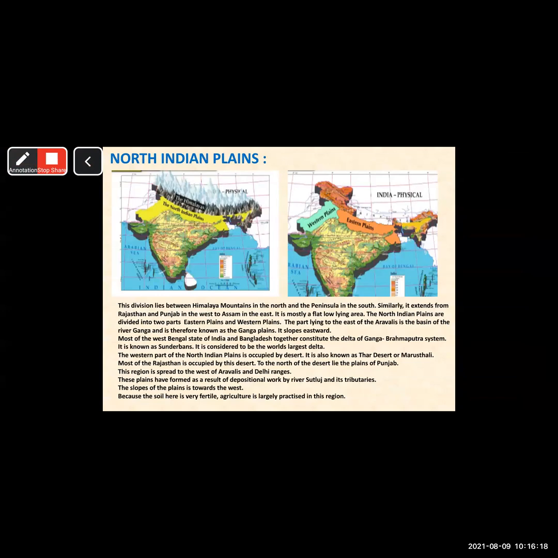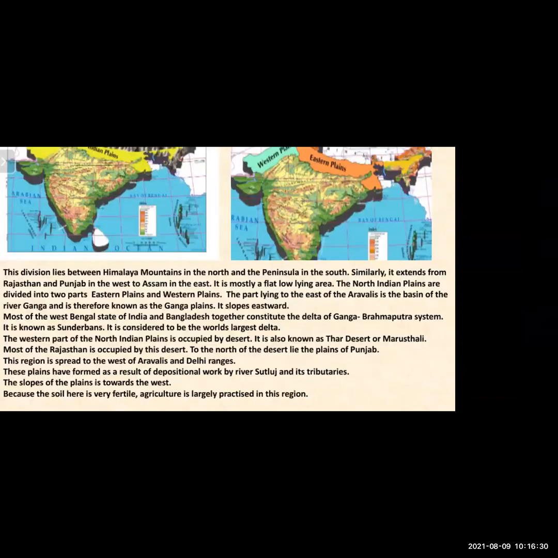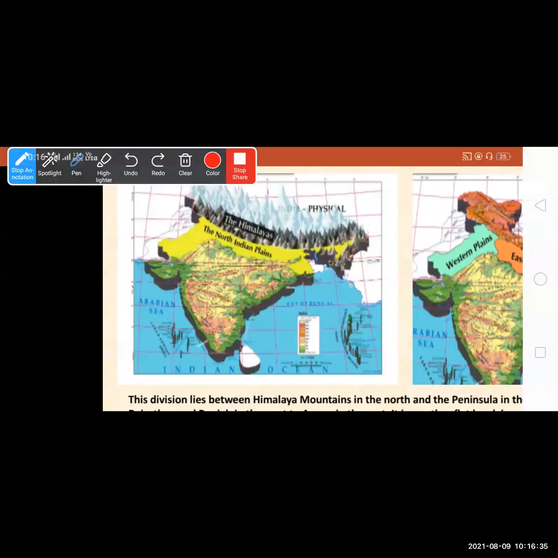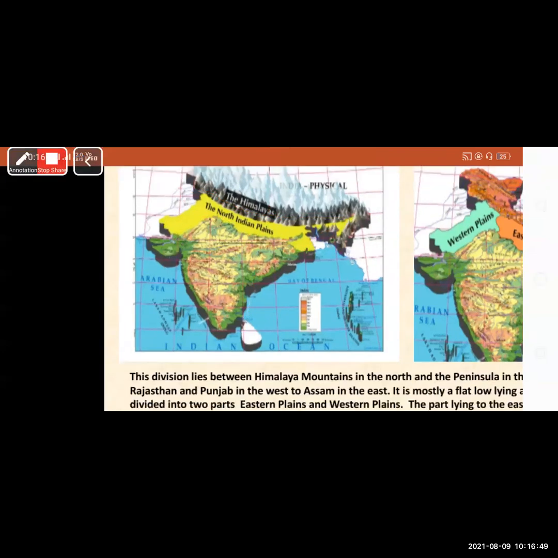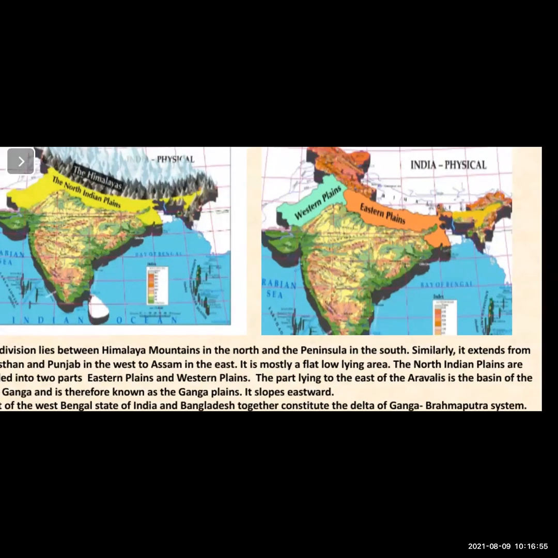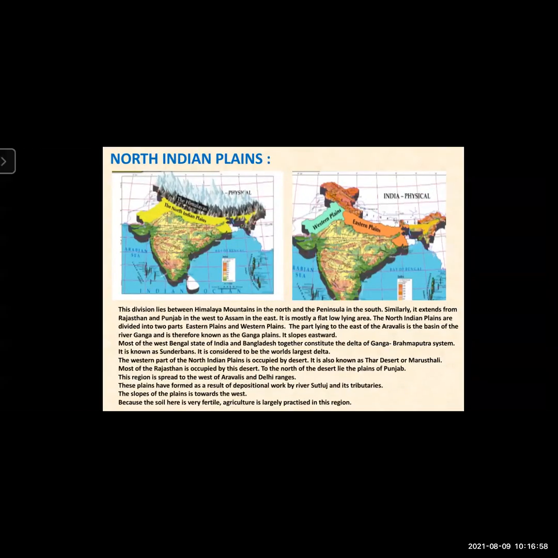Now next, the North Indian Plains. This division lies between the Himalaya mountains in the north and the peninsula in the south. Here you can see it in the greenish part. These are the North Indian Plains. They extend from Rajasthan and Punjab in the west to Assam in the east.